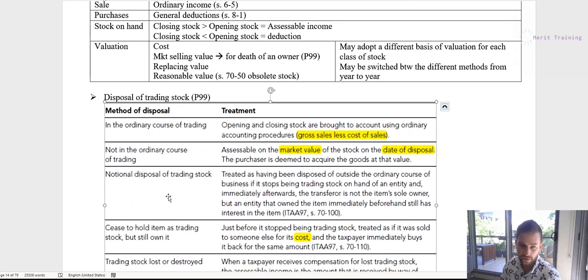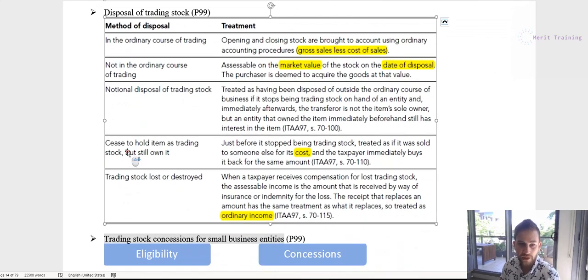And then there's other ones, so there's notional disposal. That's basically normally when you change legal entities, like he set up a different entity and he's disposed of it, or it's deemed to be disposed of because he's transferred it into a company, for example. Then there's a situation where he ceased to hold an item as trading stock, but he still owns it. So in that situation, as a sole trader, it's trading stock, but then he personally owns it.